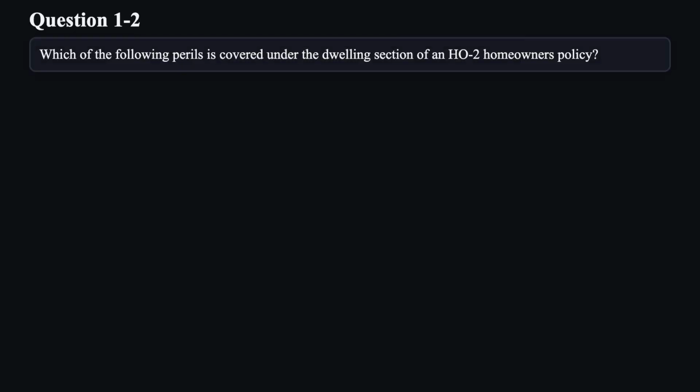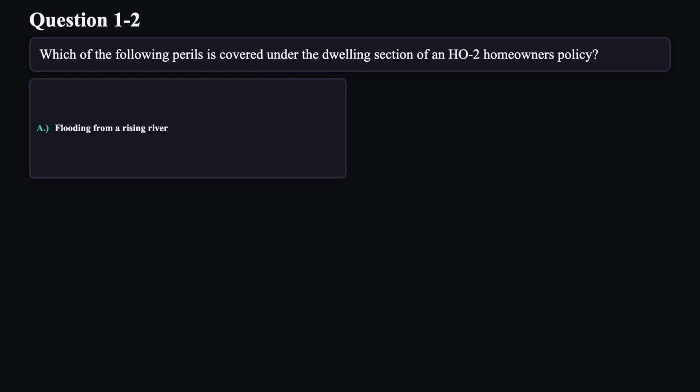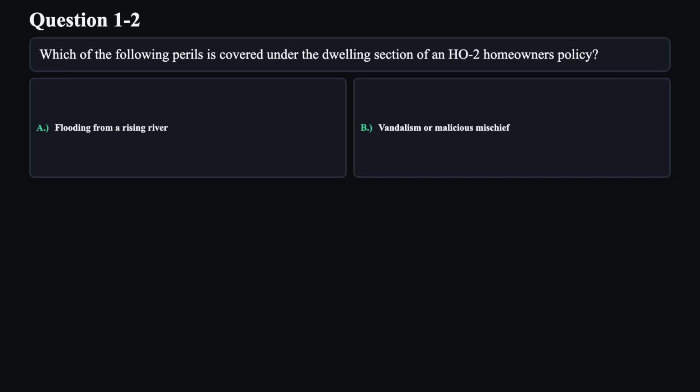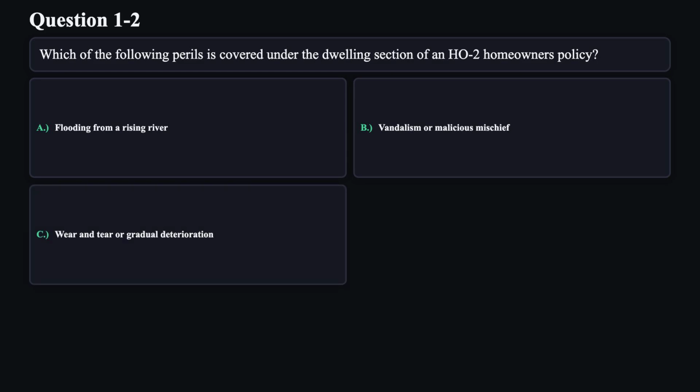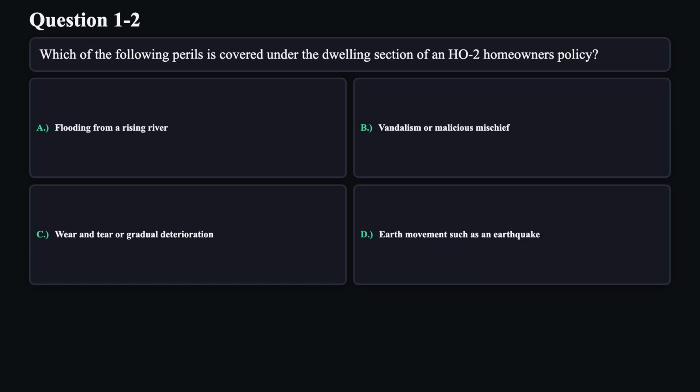Question 2. Which of the following perils is covered under the dwelling section of an H02 homeowner's policy? A. Flooding from a rising river. B. Vandalism or malicious mischief. C. Wear and tear or gradual deterioration. D. Earth movement such as an earthquake.